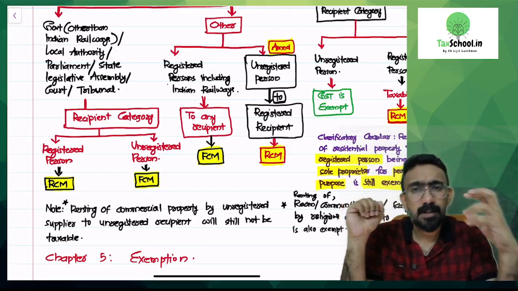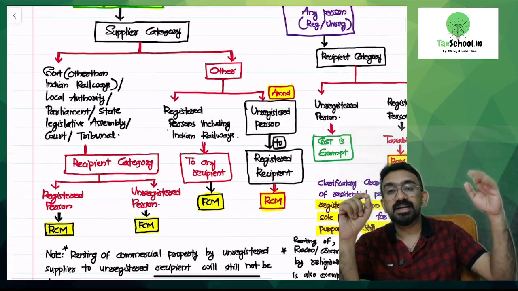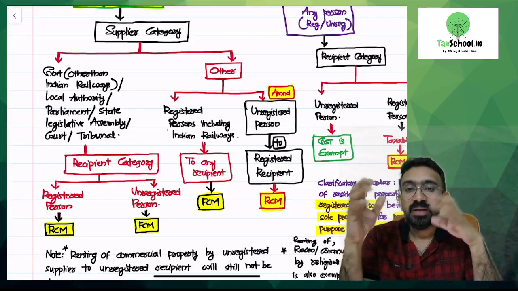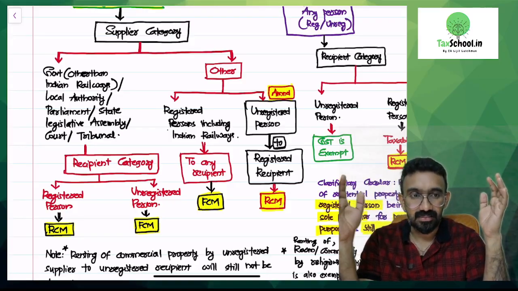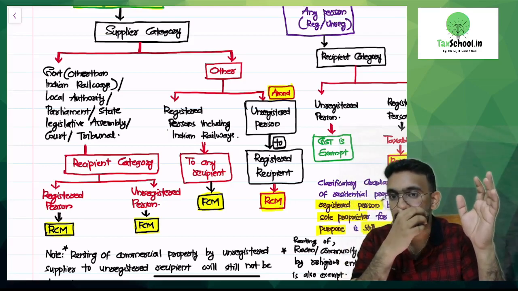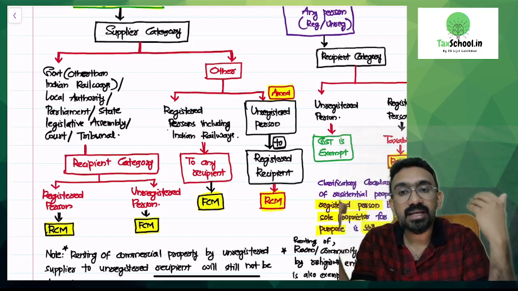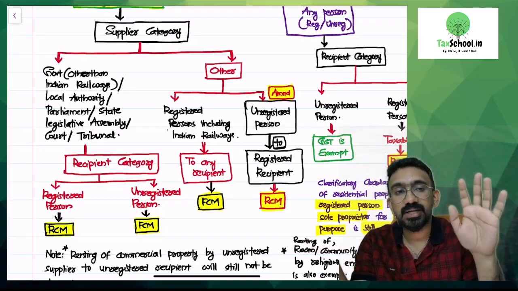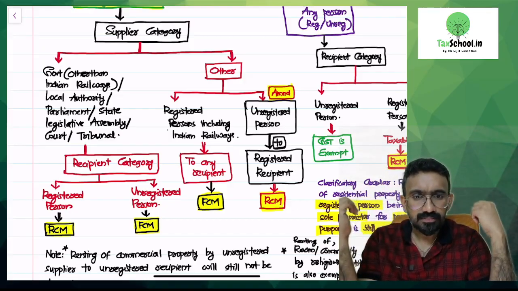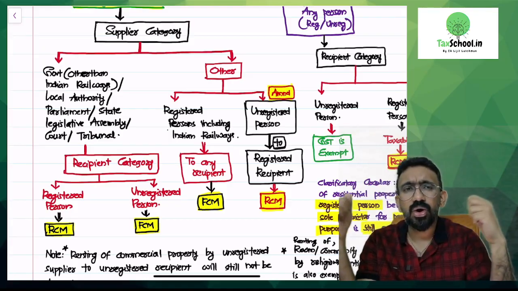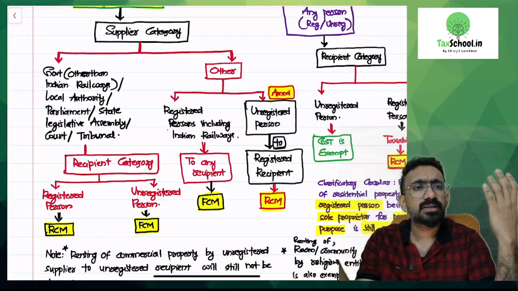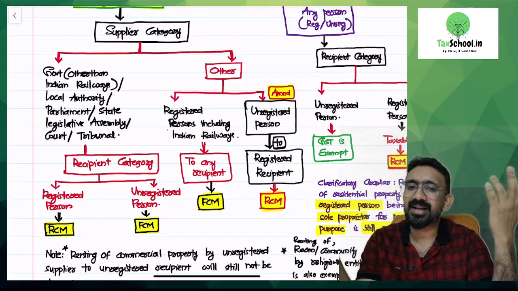Now suppose for the commercial property, the supplier category is not government, it is other than government. Then we have to ask the question, who is the supplier? If the supplier is a registered person, which means the one who is owning this commercial building has a GST number, including Indian Railway, even though they are government, they will come under this other category, then to any recipient, registered or unregistered, it will always be taxed under FCM. That's very common. Lulu shopping mall in Kochi, Lulu hypermarket is there. There are a lot of shops inside this shopping mall. Phoenix Mall in Chennai also has a lot of shops inside it. The supplier is definitely having a GST number, so it will be taxed under FCM only.